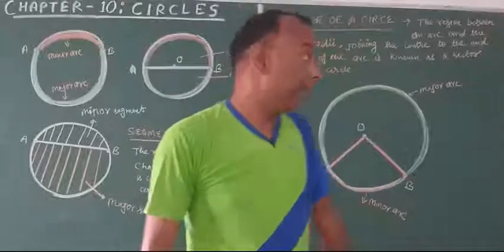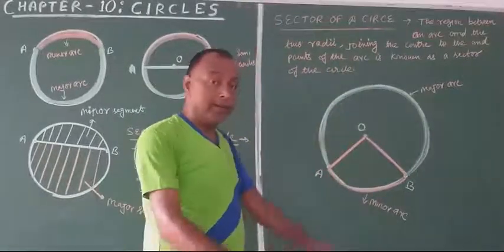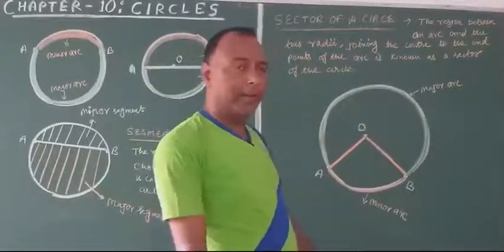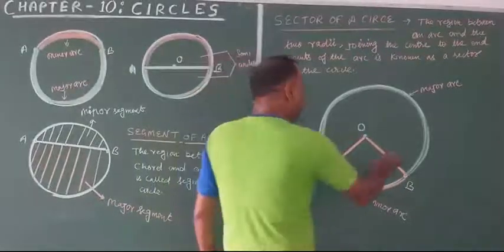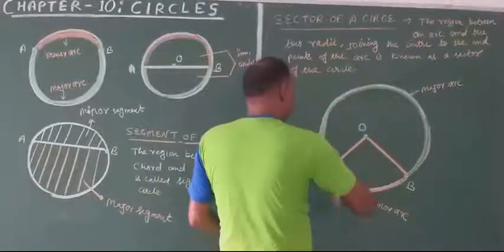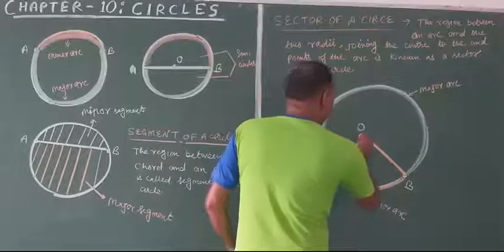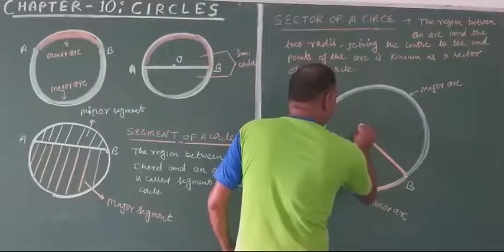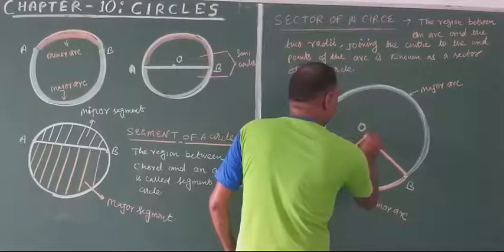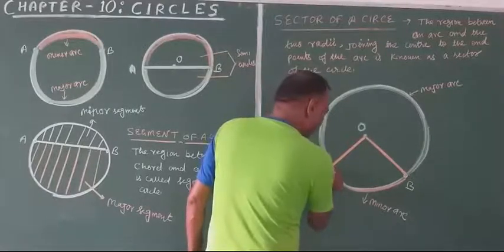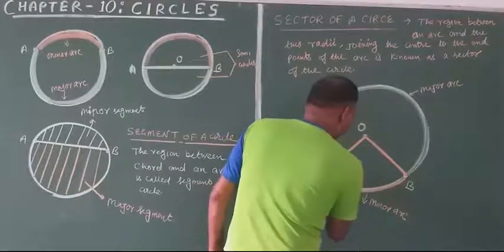Now the next thing is the sector of a circle. So just look here. Suppose this is a given circle with center O. Is it there? Let this be the arc AB.